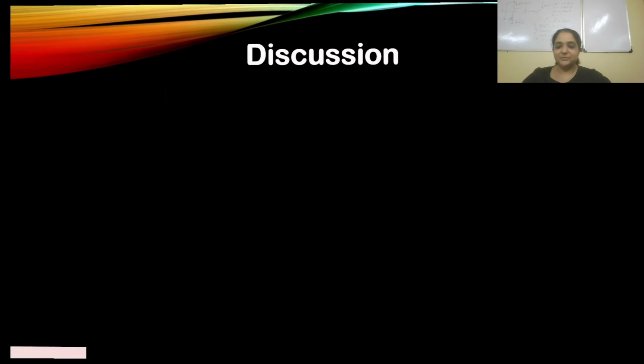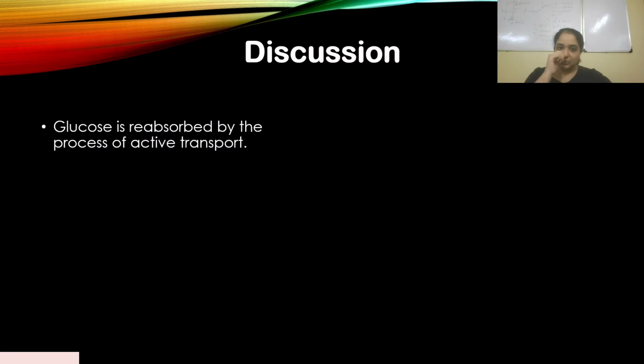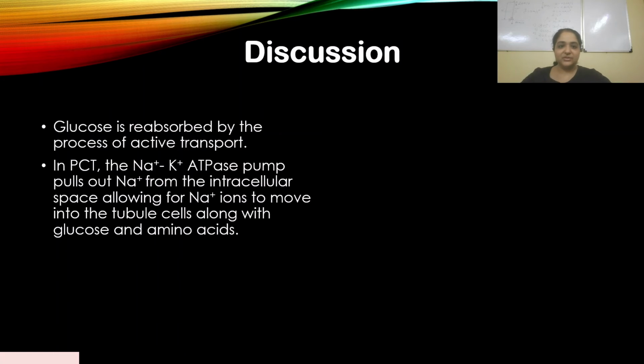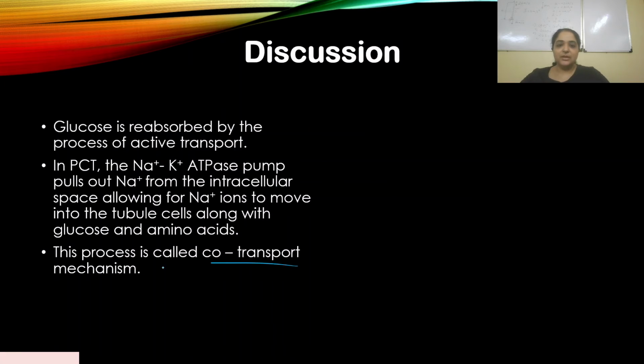Okay, active transport is taking place over here. Let's go to the discussion. So glucose is reabsorbed by the process of active transport. In PCT, sodium potassium ATPase pump pulls out sodium from the intracellular space. Again, same concept. Sodium potassium pump pulling out sodium from inside. So sodium from the filtrate moves into the intracellular space, and along with it glucose and amino acids. So this process is called co-transport mechanism.